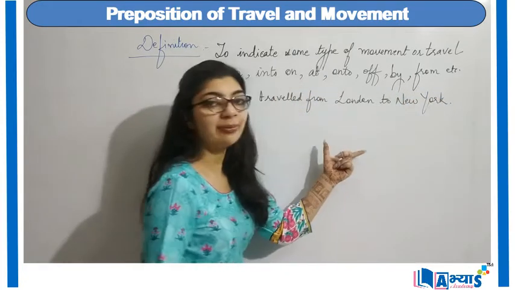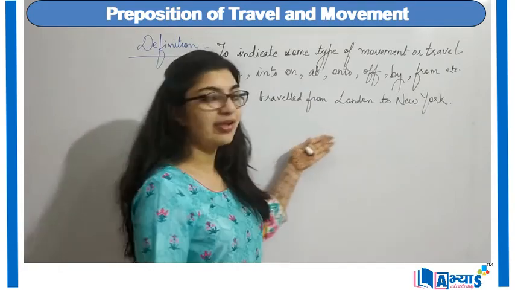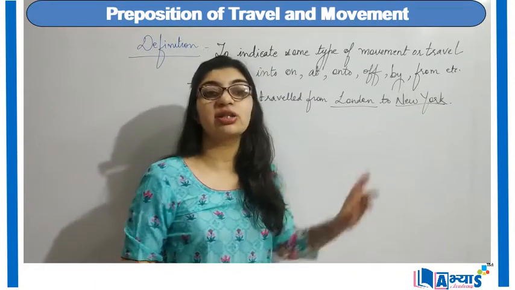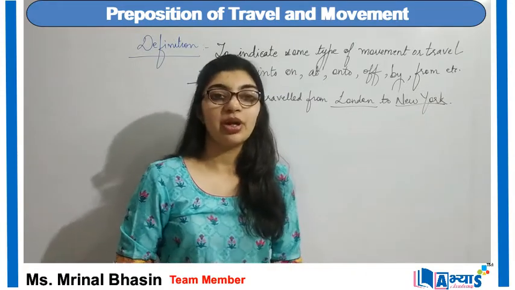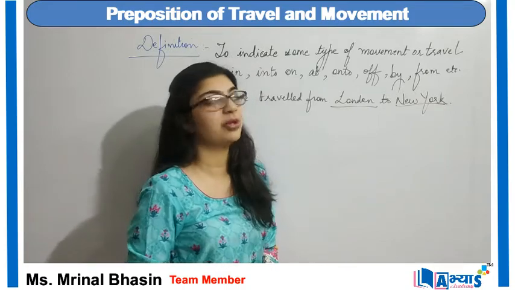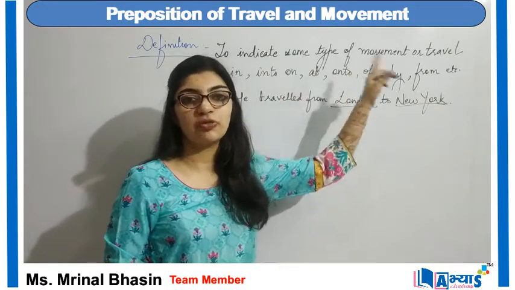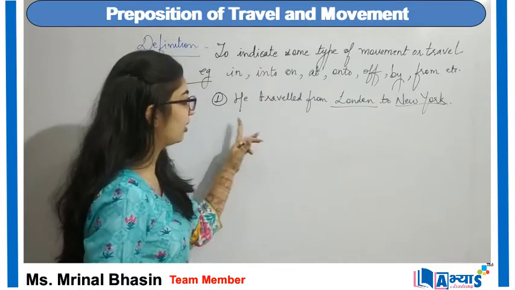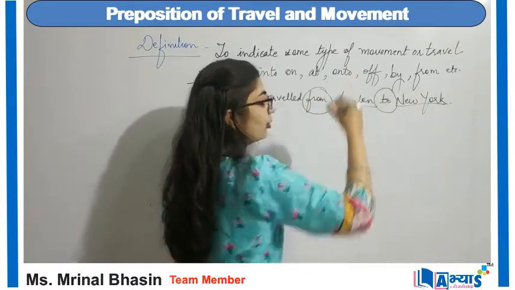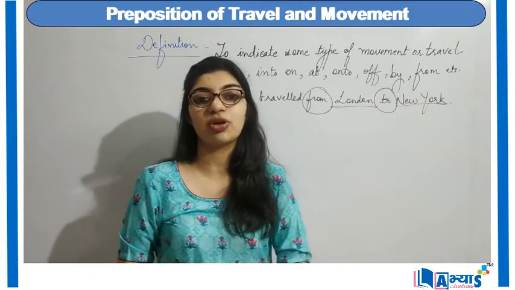Now again I am mentioning the travelling area. So here from London to New York is the route, right? Whenever we want to discuss any kind of route, there also we will be making use of preposition of movement. So he travelled from London to New York. So here from and to are again the prepositions of movement.